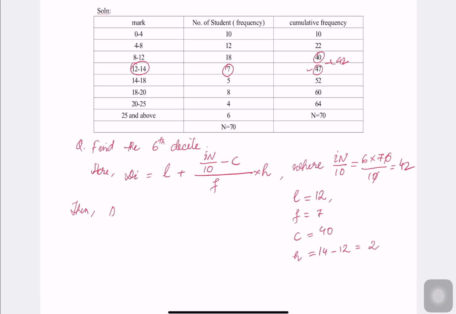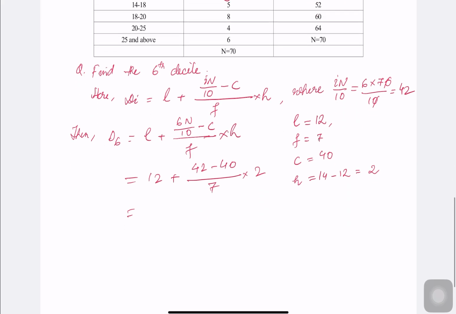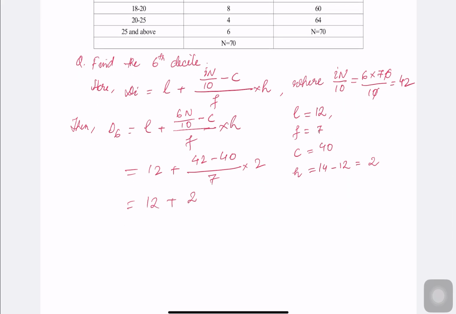Then D6 is equal to L plus (6 n by 10 minus C) by F into H. So let's put the values: 12 plus (6 times 7 is 42 minus 40), what is our F? 7, into 2. So we have 12 plus 2 into 2 by 7.